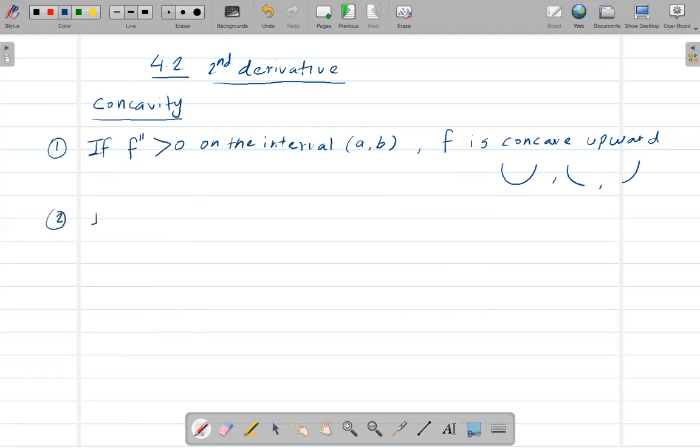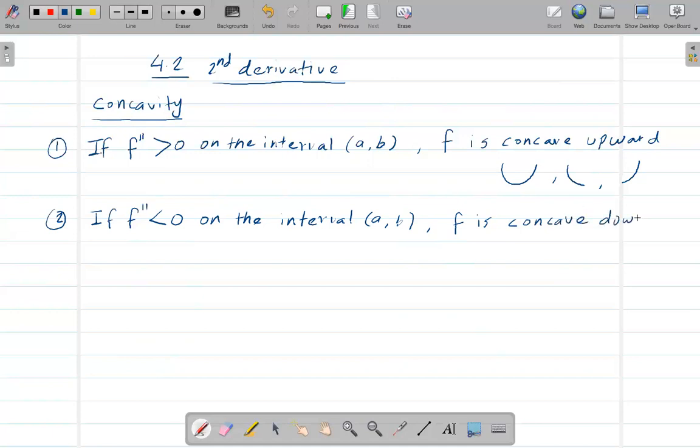The same thing again: if f double prime is less than 0, a negative number, on the interval (a, b), then we say that f is concave downward. In this case the graph will be something like this, or maybe like this.